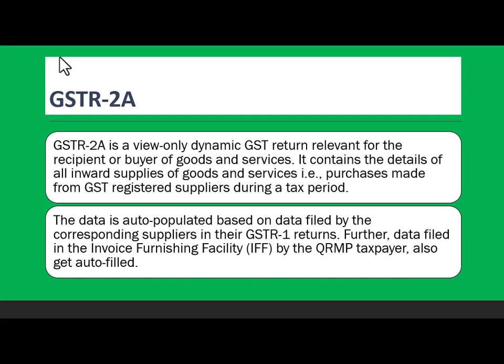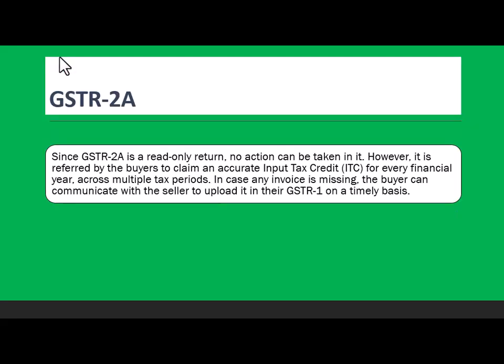So from whichever source you are buying, this GSTR 2A will be shown under your own registration. When you go there, you will find that wherever you have purchased from, it will come auto-populated. And that goes automatically to 3B also. Yes, 3B you have to file, so the data will come auto-populated from there, and you cannot claim more than that.